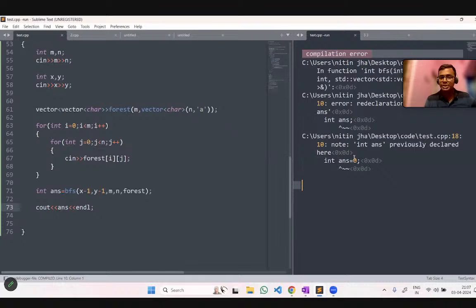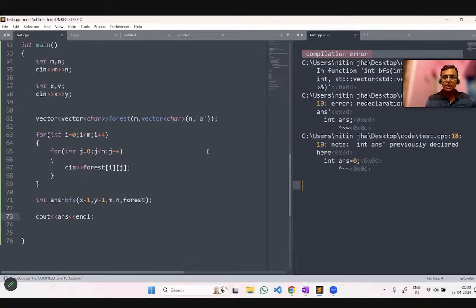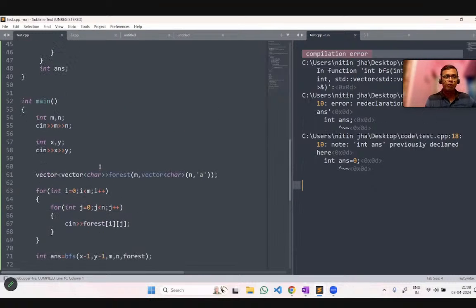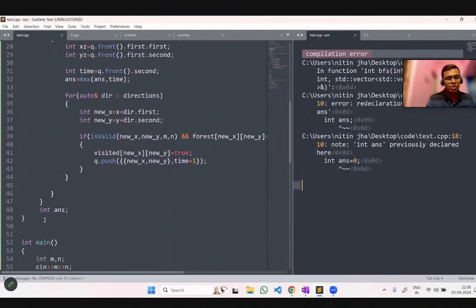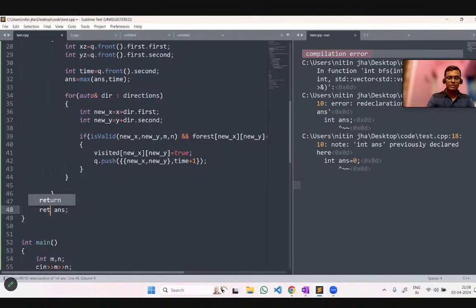Something is missing. Let me check what the problem is here. Redeclaration of int as int answer on line 48. Let's check line 48. What is this? Not int answer, just return answer, since it is a function which returns an integer type value.